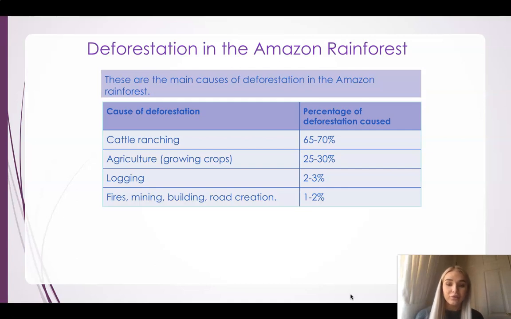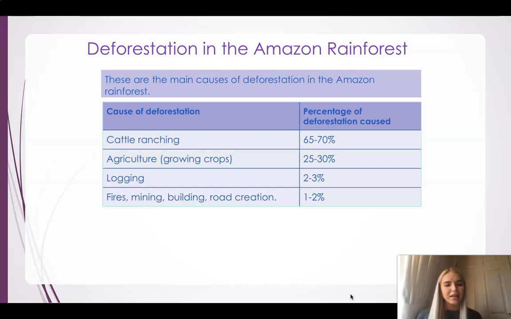Now, another reason for deforestation is growing crops. Another word for growing crops to have food from is agriculture. And that accounts for just over a quarter, so 25 to 30% of all deforestation reasons. The next one is logging. Can you remember what logging was? That's right, cutting down the trees and using the wood to sell on and make other things like furniture and building. And that's only 2 to 3% of all the deforestation reasons.